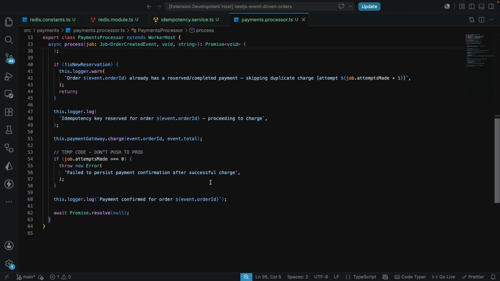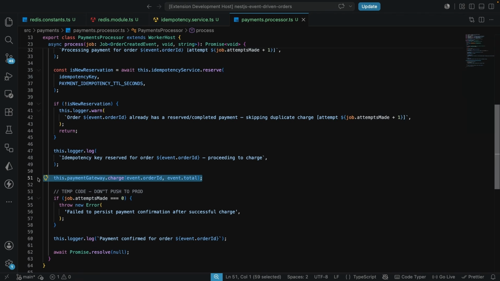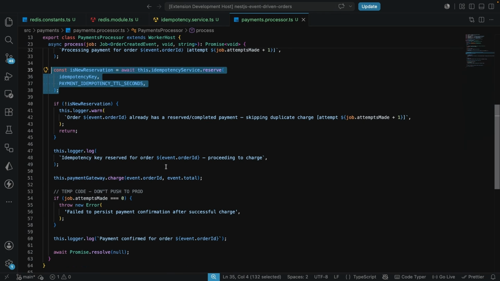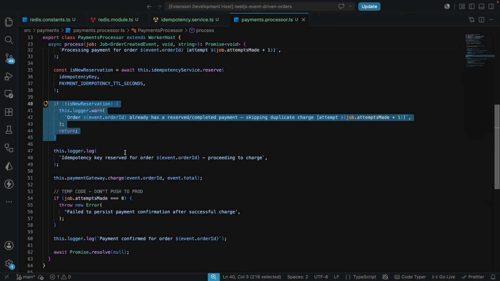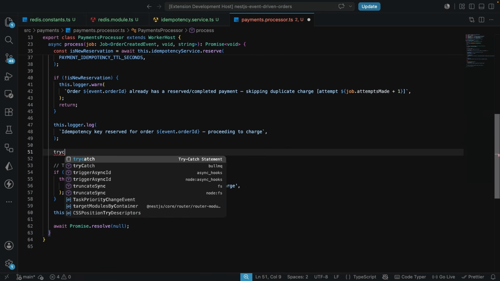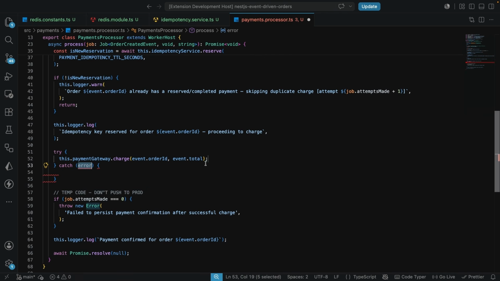What's going to happen is, as we see here, we are calling the charge. So I'm just going to cut this because now we're going to have this in a try catch block, because what happens when payment fails? We want to go on and also release this key, because if charging fails, and at this point we have reserved this key, the next time the user comes here, we are going to hit this block and return, hence the charge failed. So this is why we are going to cut this, and we're going to wrap this in a try catch block. And you can see over here automatically, or maybe I don't know what happened, to be honest, this was immediately put inside here.